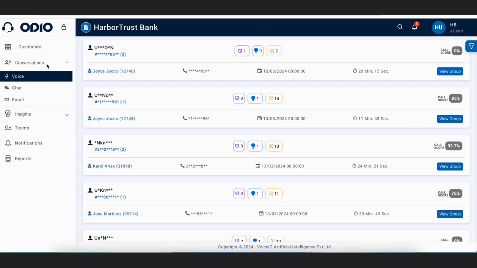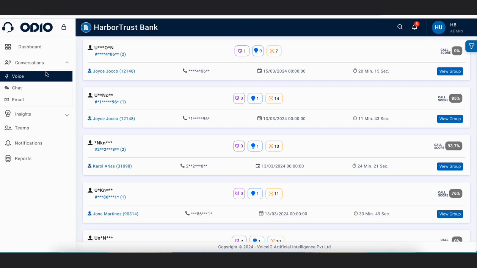Second option in our left panel is conversations, and in conversation we have three different sections. One is voice, second is chat, and third is email. So Odeo has the capability to analyze not just calls. We have the capability to analyze chats and emails as well. So let's start with the voice option.